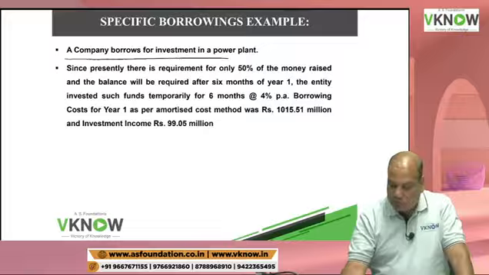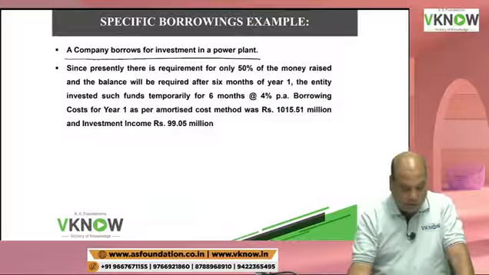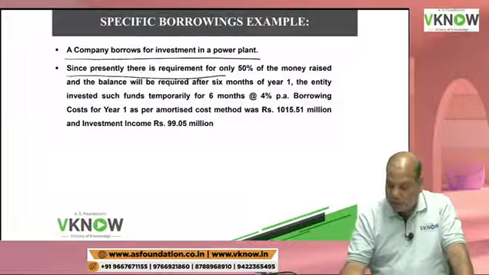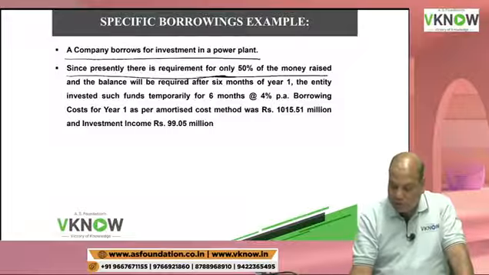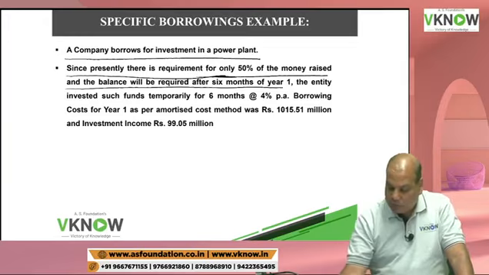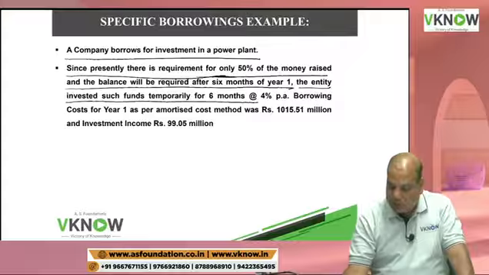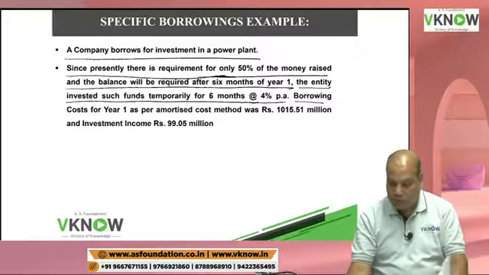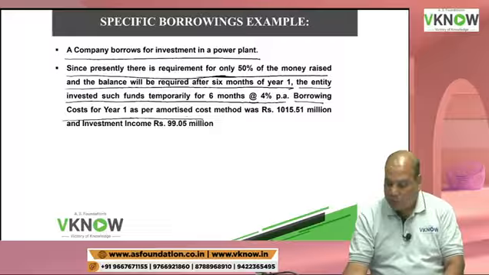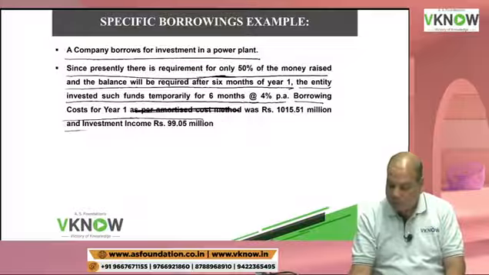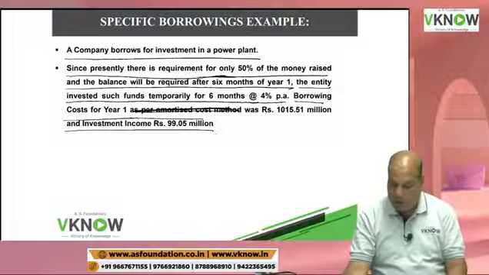A company borrows for investment in a power plant. Now what happened? Since presently there is a requirement for only 50% of the money raised and the balance will be required after 6 months of year 1, the entity invested such funds temporarily for 6 months at 4% per annum. Borrowing cost as per year 1 was 1015.51 million and investment income was 99.05 million. So what is the story?